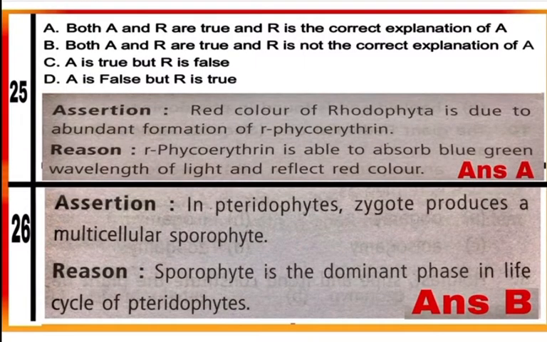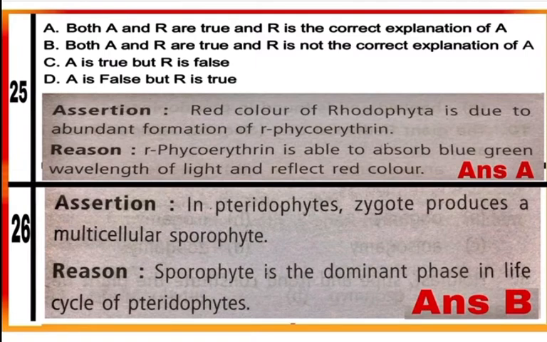Question 25. Assertion statement. Red color of Rhodophyta is due to abundant formation of R-phycoerythrin. This is true statement. See the reason statement. R-phycoerythrin is able to absorb blue-green wavelength of light and reflect the red color. This is also true and correct explanation of assertion. So mark A. Both A and R are true and R is the correct explanation of A.